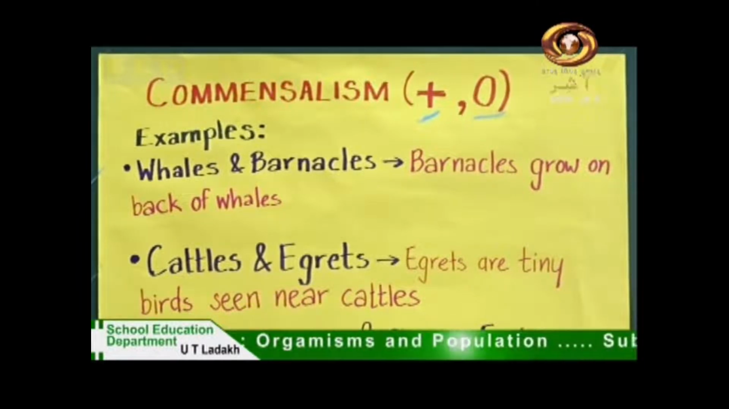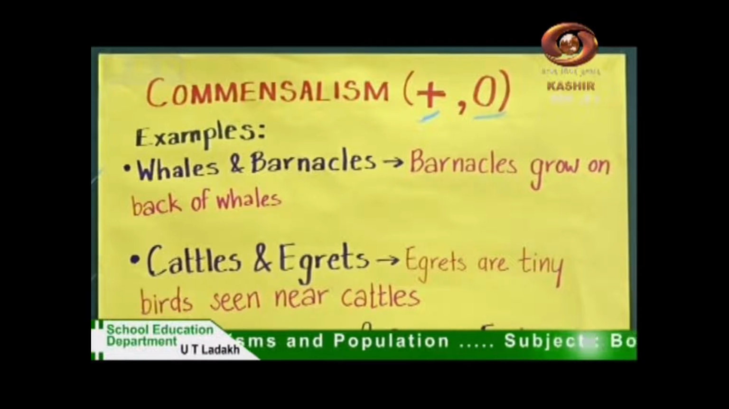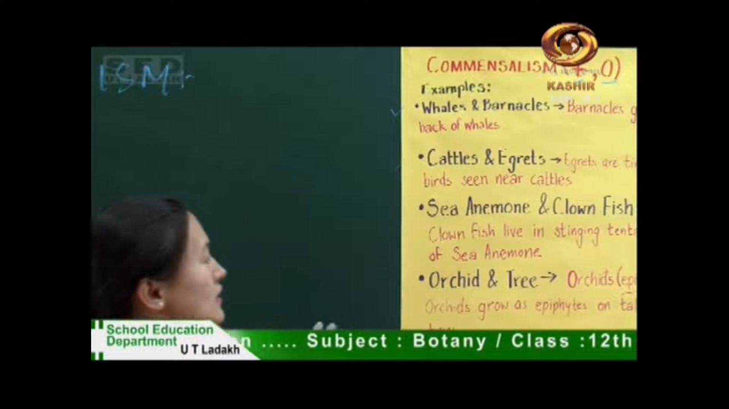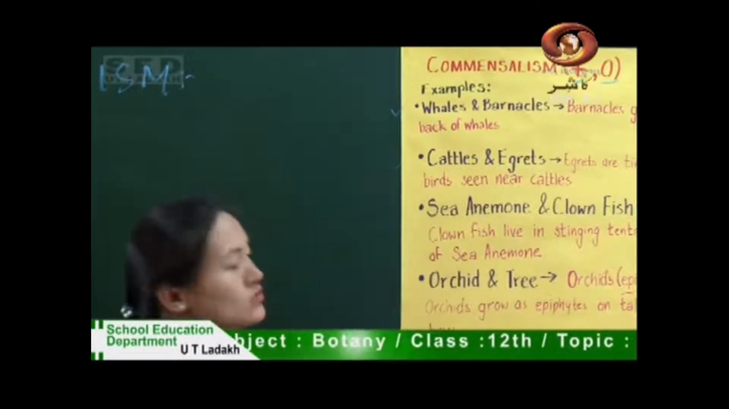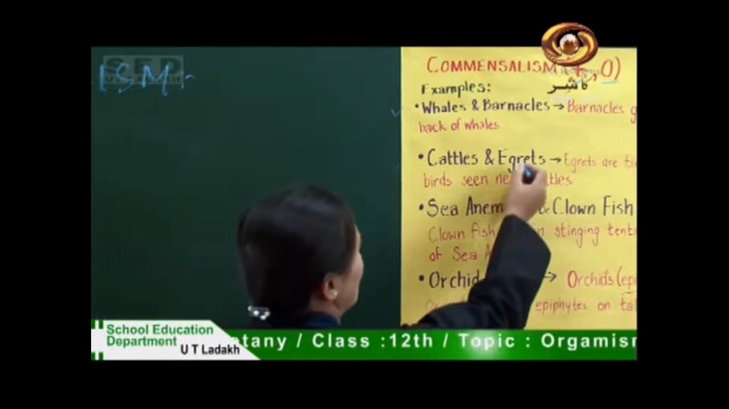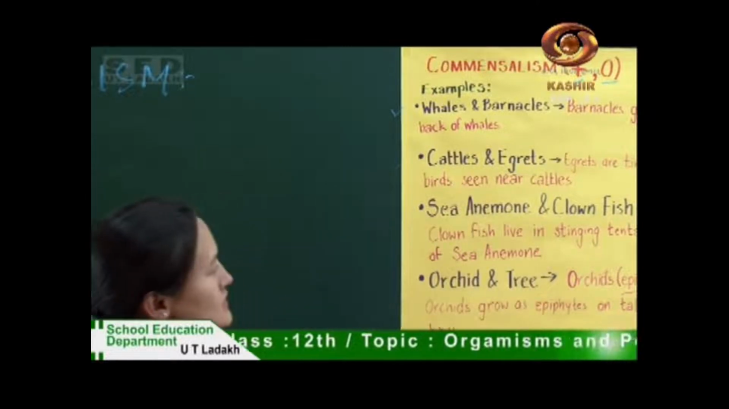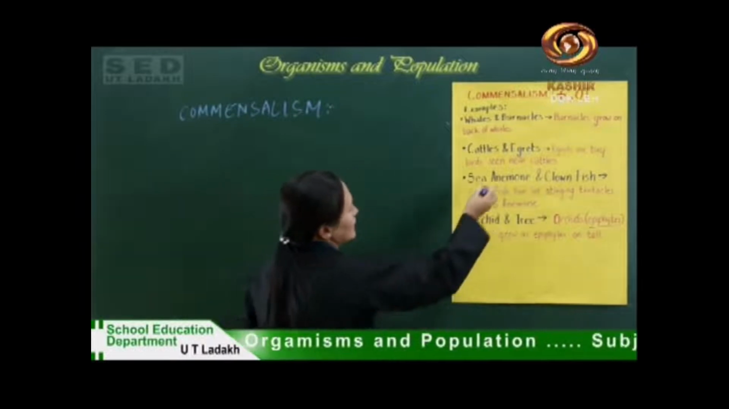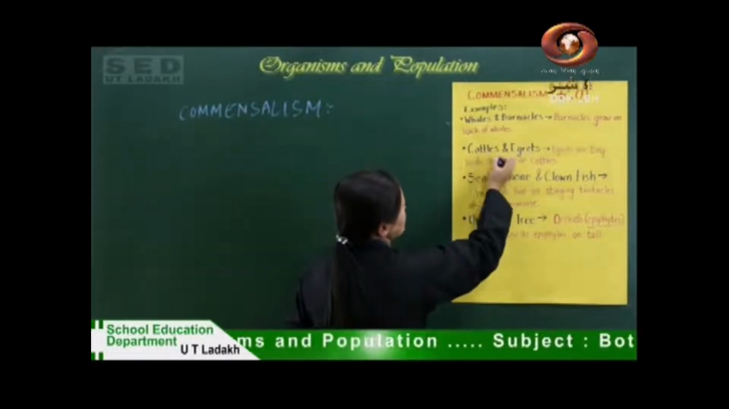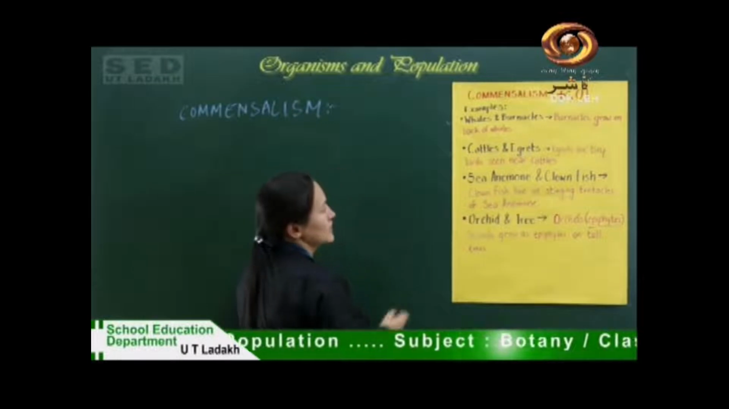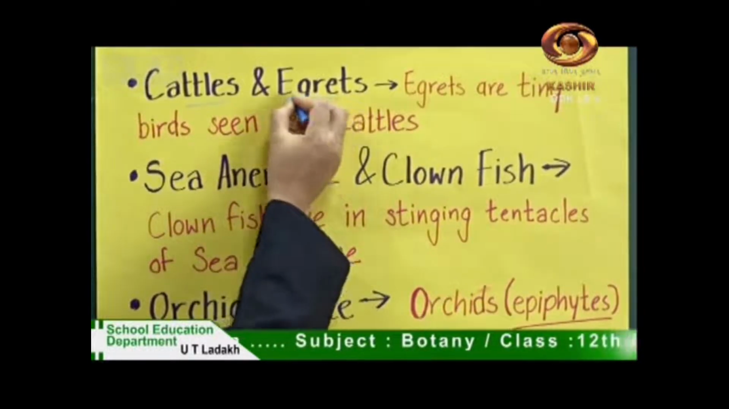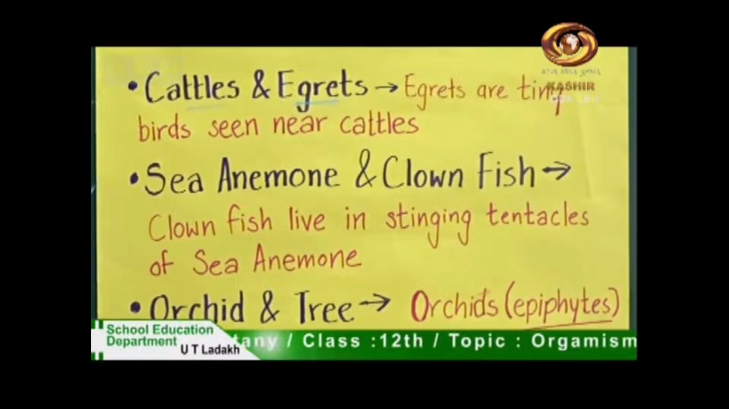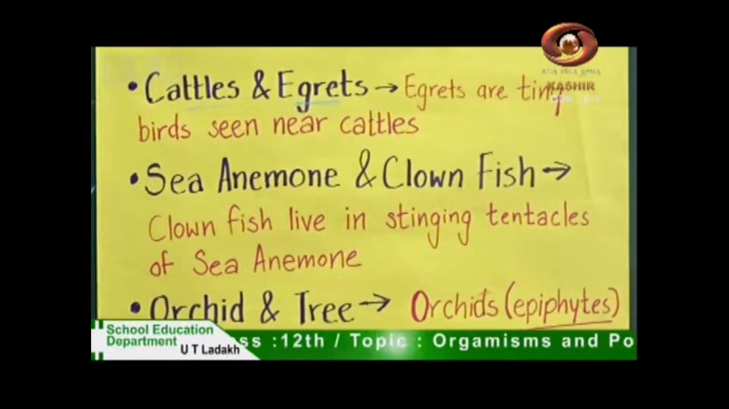The next example of commensalism is cattle and egrets. Egrets are tiny birds that can be seen near cattle. When the cattle move in the field, they expose certain insects, and those insects are eaten by egrets. In this relation also, the cattle is neither benefited nor harmed, whereas the egret gets the food.